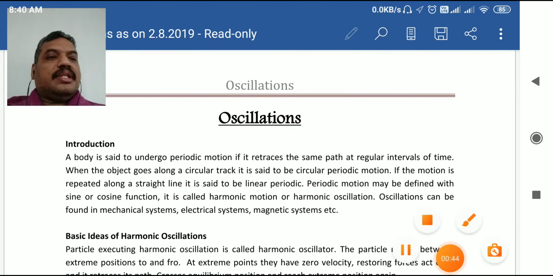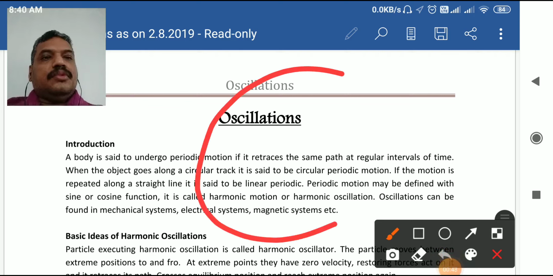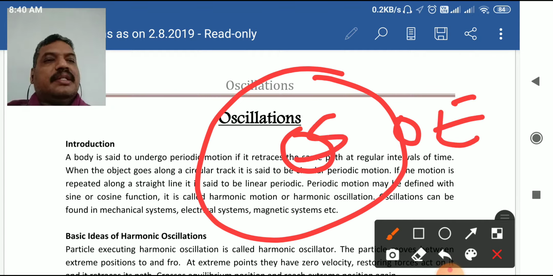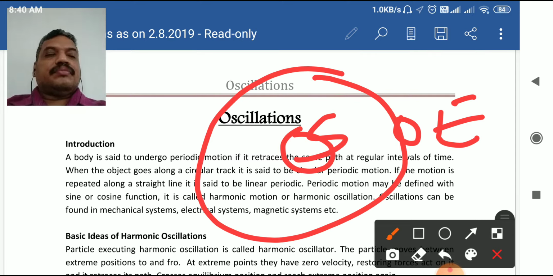Periodic motions like motion of earth around sun. So this is earth and this is sun. This motion, movement of earth around sun, repeats after every 1 year. Okay, so that's again a periodic motion, but this time it is circular periodic motion.